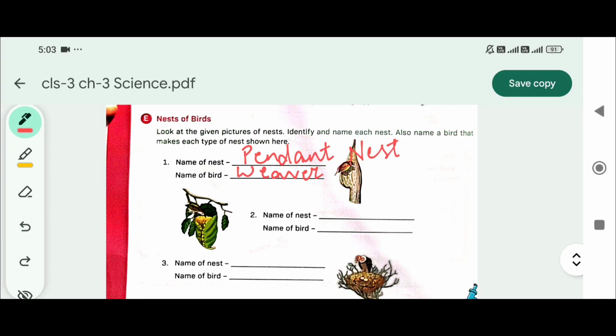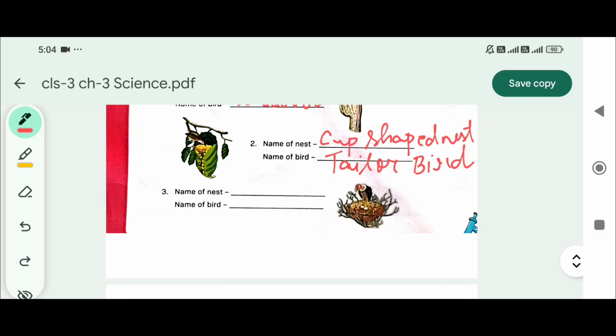Second, name of nest: cup shaped nest. Name of bird: tailor bird. Name of nest: scrape nests.